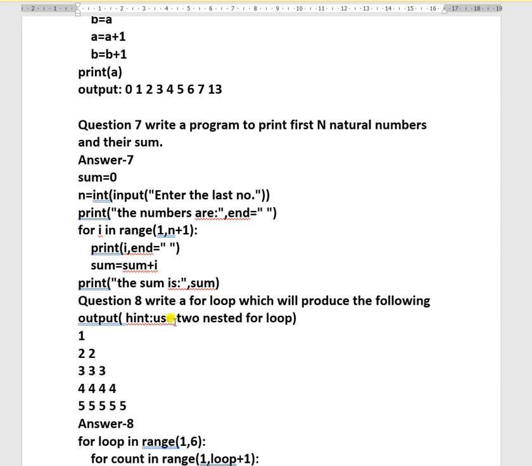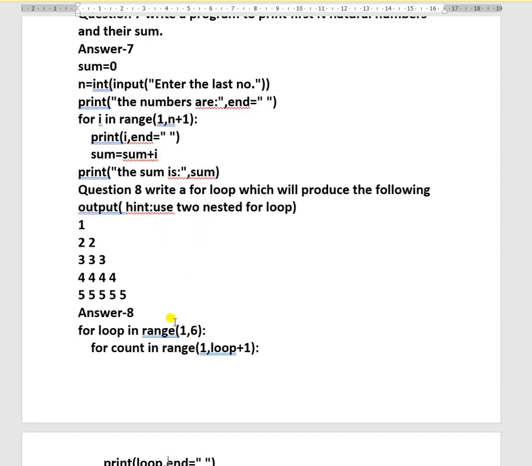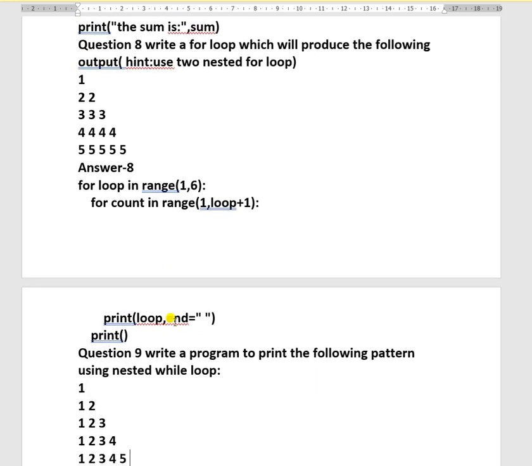Now question number 8, you have to write a for loop for the following pattern. So here is the code. This is the pattern. Now how will you do it? This for loop in range 1 to 5 will run from 1 to 5. Now for count in range 1 to loop plus 1, again it will run from 1 to n minus 1. Now it will print the variable loop. Because it is in increasing order 1, 2, 3, according to the row it will print. So this loop will print the value and give one space, and when the first line completes, it will move to the next line. That's why I have used a single print statement.